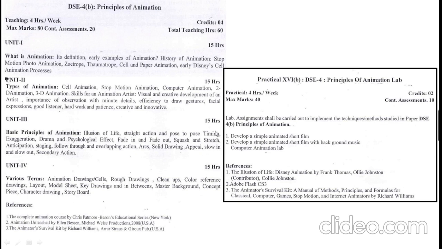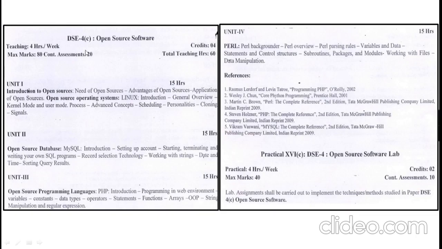You can refer to these references for principles of animation, and based on this subject you will have lab number 16 for 50 marks, 40 external and 10 internal.